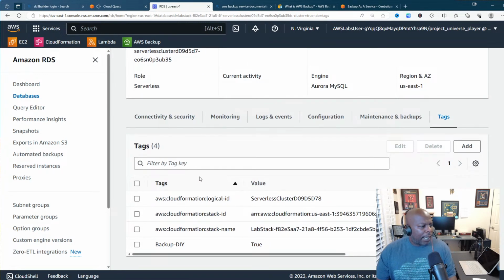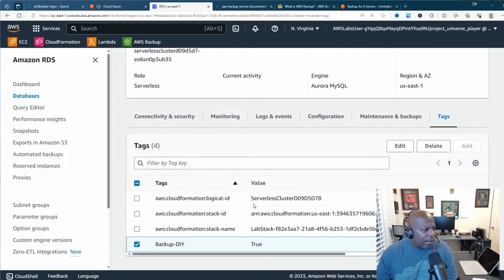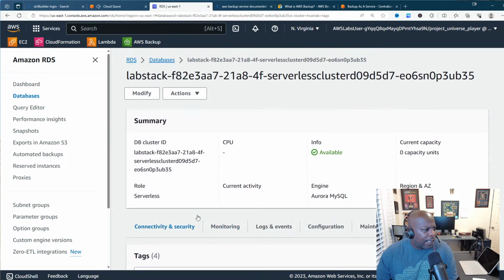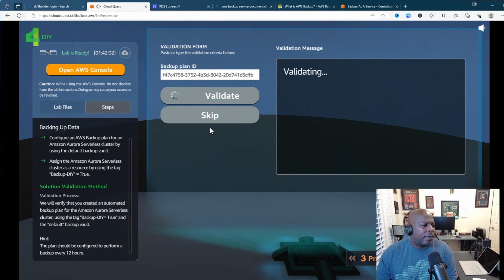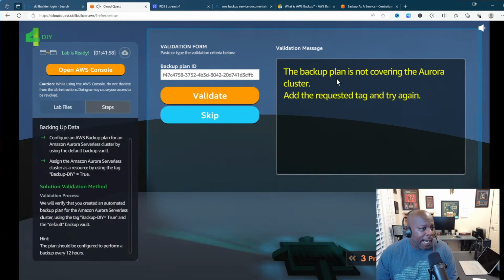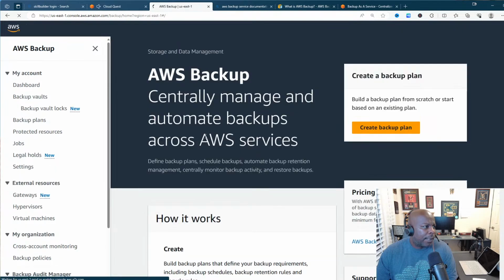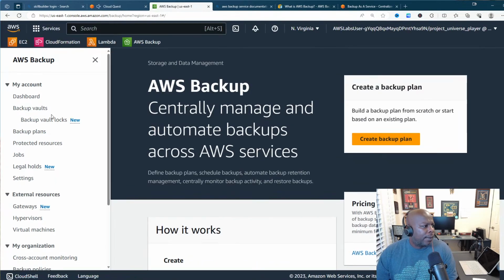All right, cool. Now, backup DIY is already right here, though. That's what I don't get. So backup DIY is already right here. So that means that it's tagged. Maybe, let me see. Let me validate again. See if it's not there. All right, so the backup plan is not covering the Aurora cluster. Add the requested tag. Okay, got it. Go back to the backup plan. So I got to go back to the backup plan.